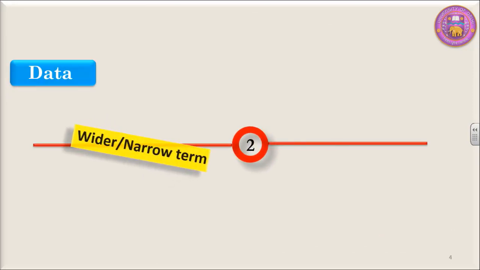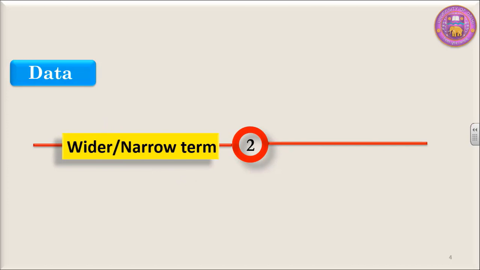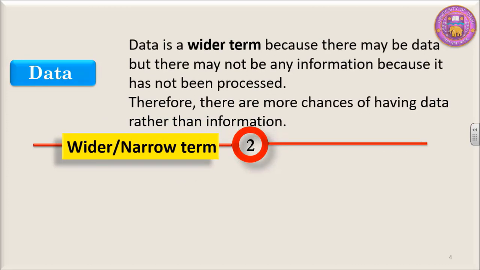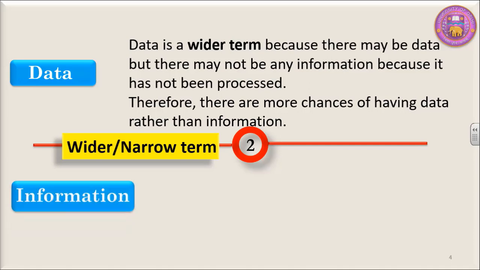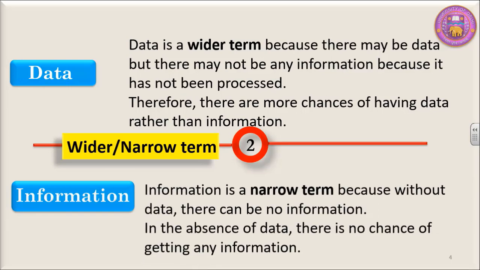The second difference is wider or narrow term. Data is a wider term because there may be data but there may not be any information, because it has not been processed. If data has not been processed, it will not result into information. Therefore, there are more chances of having data rather than information. That is why we say that data is a wider term. Information is a narrow term because without data, there can be no information. In the absence of data, there is no chance of getting any information.